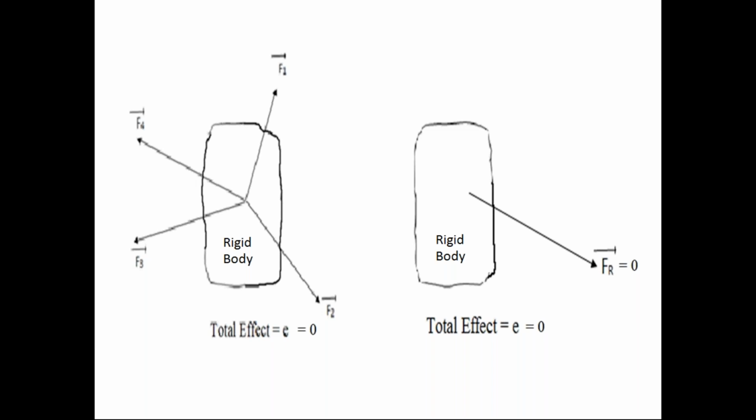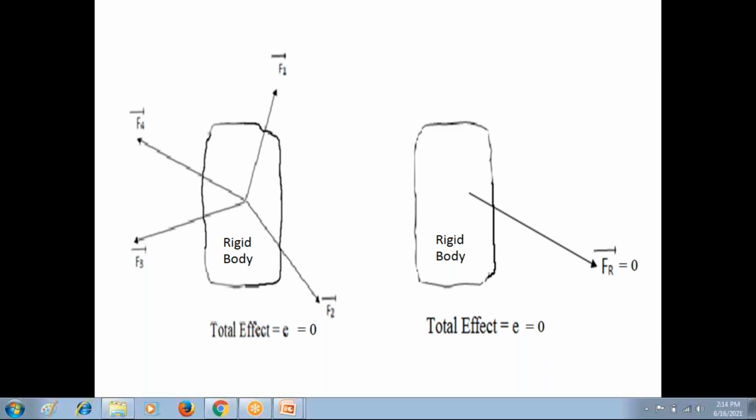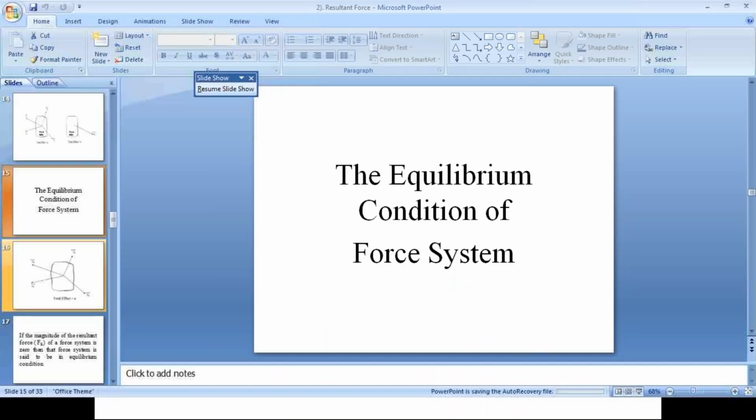So please catch this carefully. The rigid body is said to be in the equilibrium condition if there is no change in the condition of rigid body under the action of a force system. When does that happen? When the force system is in equilibrium condition. If the force system is in equilibrium condition, the effect of that force system on the rigid body is 0. So there is no change in the condition of rigid body.